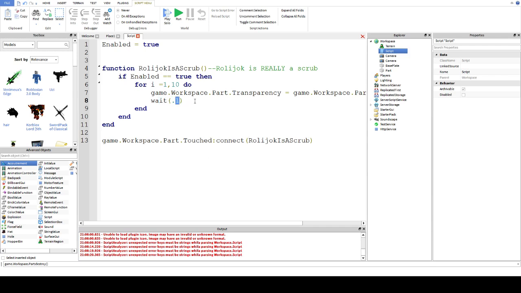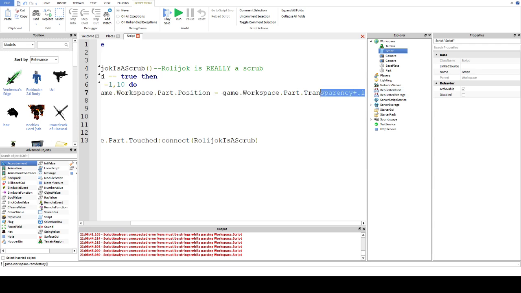So you can make it fade faster or slower by changing its number and so on. Okay, all very simple. Of course, to make it fade like this, you can also make it move. So for now, change it with position. You shouldn't use this in your actual code because it's all a bit buggy.